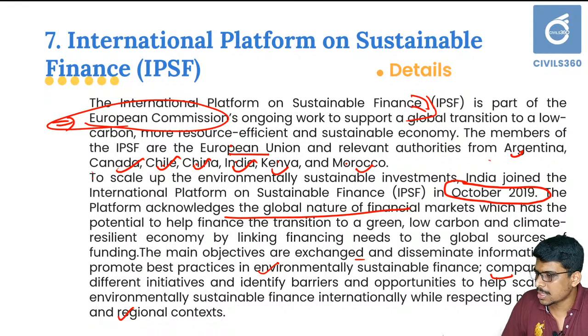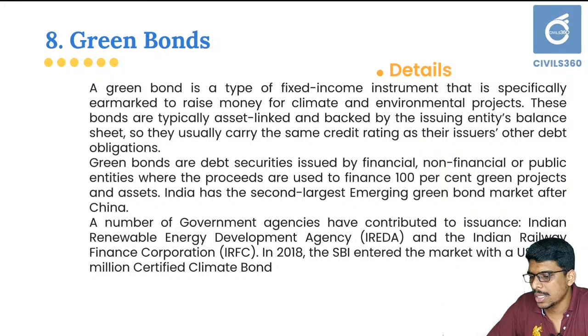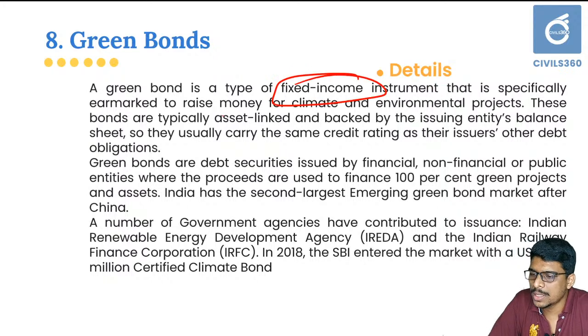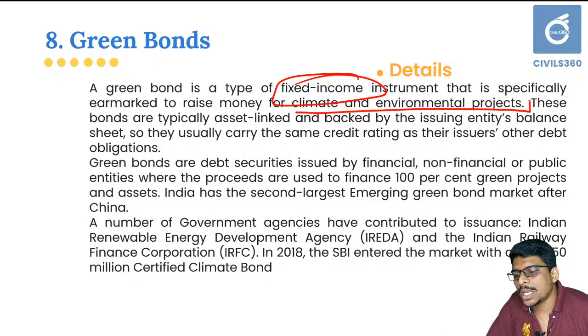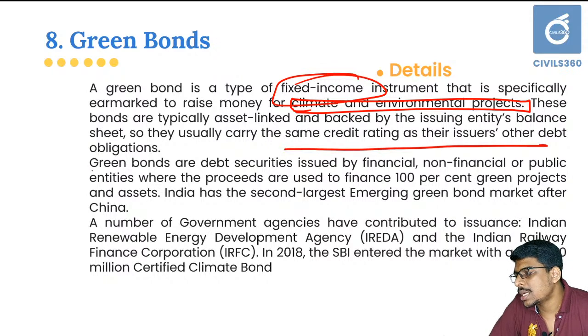Okay, we will be moving to the next topic, that is green bonds. Green bonds have been in the news for the past two or three years. A green bond is a type of fixed income instrument that is specifically earmarked to raise money for climate and environmental projects or green projects. These bonds are typically asset linked and backed by the issuing entity's balance sheet, so they usually carry the same credit rating as the issuer's other debt obligations.